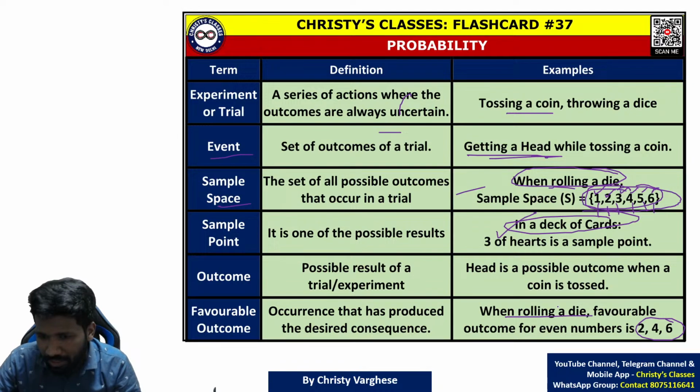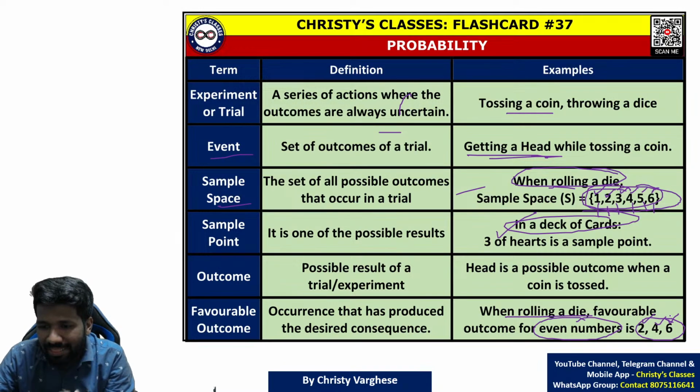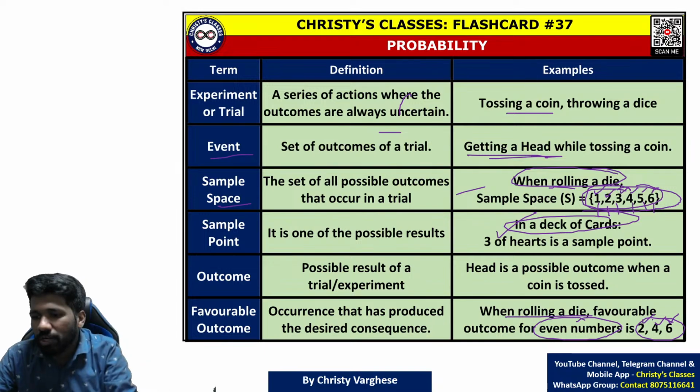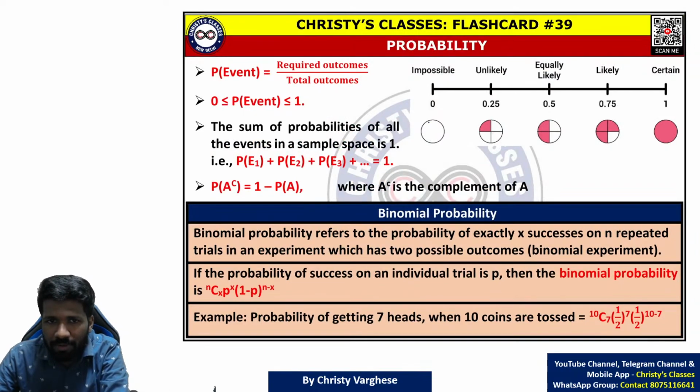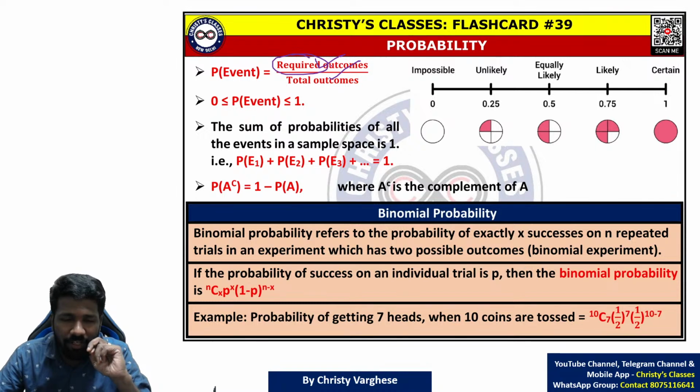For example, if the question is asking, what is the probability to get an even number? Meaning, how many even numbers are there among 1 2 3 4 5 6? 2 4 6. There are 3 even numbers, right? So the favorable outcome is 2 4 6, because the formula of probability is based on this. Favorable or required outcome both mean the same. Required outcome by total outcome. This is called the classical definition of probability. For example, when you roll a dice, the number of even numbers is 3 out of a total of 6 numbers. So 3 by 6, or 1 by 2.